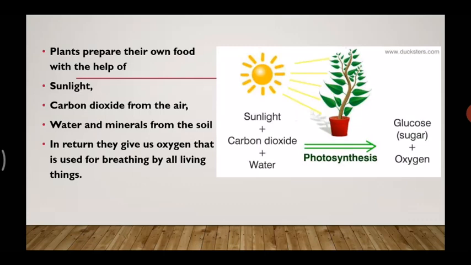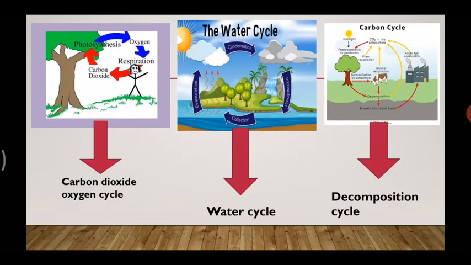In return, they give us oxygen, right? That is used for breathing by all living things. Let's move forward. Now let's learn about the important cycles in the environment and how these cycles help to maintain the environmental balance in nature.